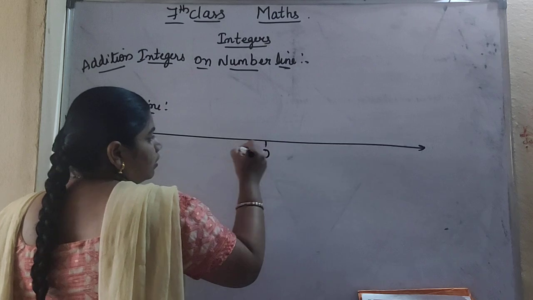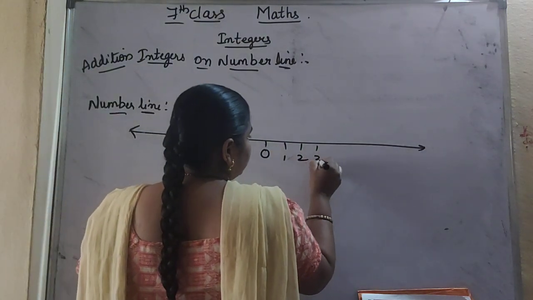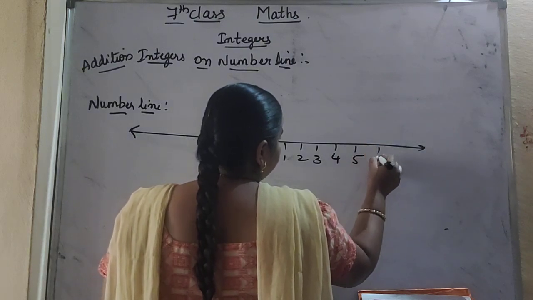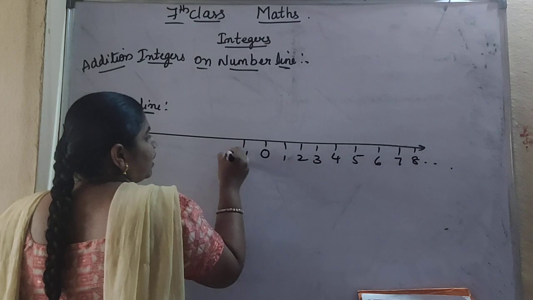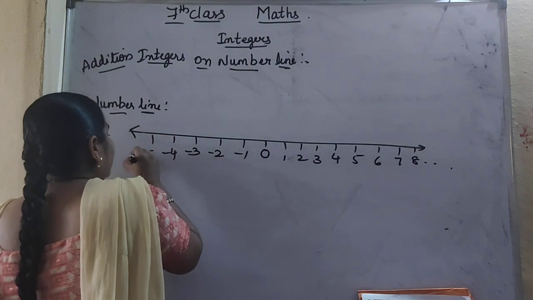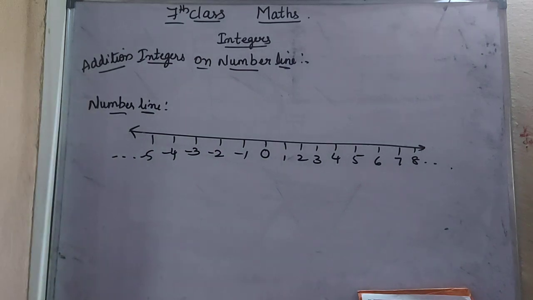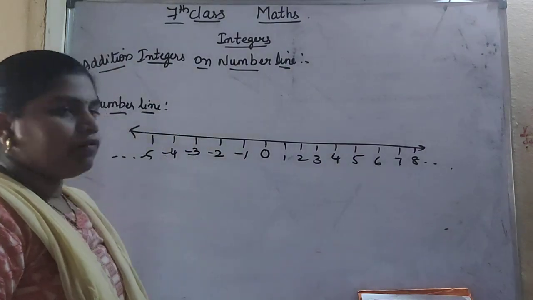The center one will be 0, 1, 2, 3, 4, 5, 6, 7, 8 and so on. And in this case -1, -2, -3, -4, -5 and so on. So this is a number line which has all the positive values, negative values along with 0.